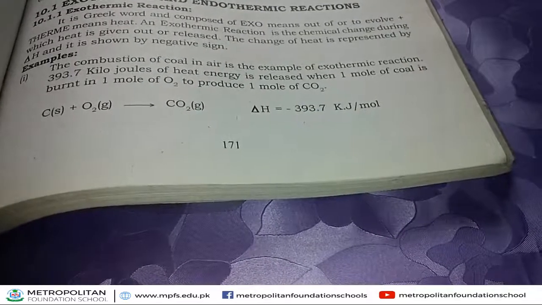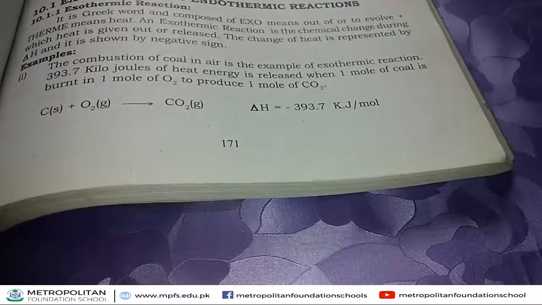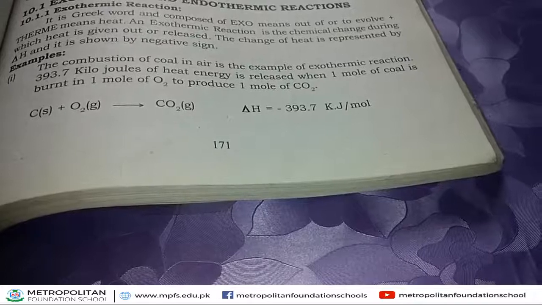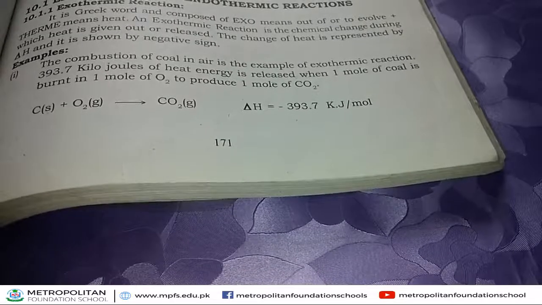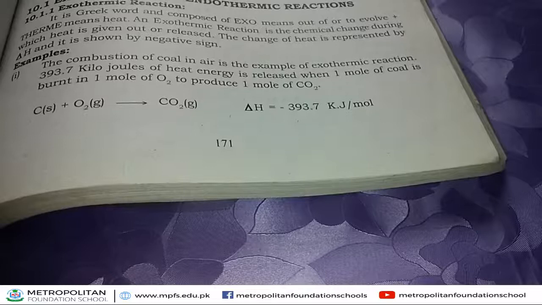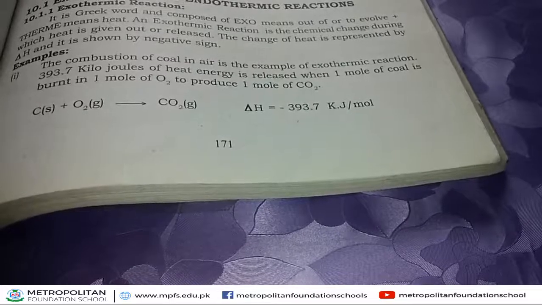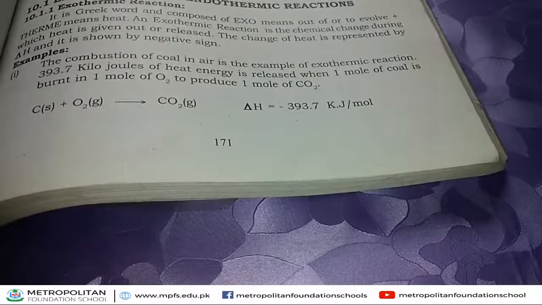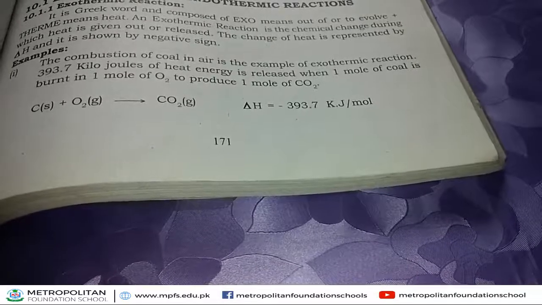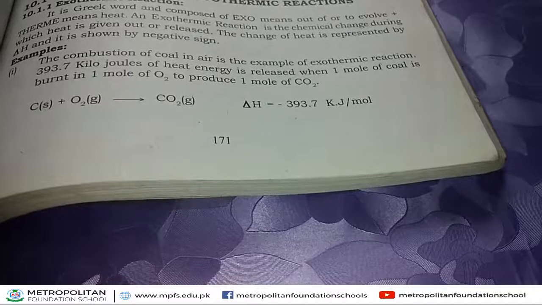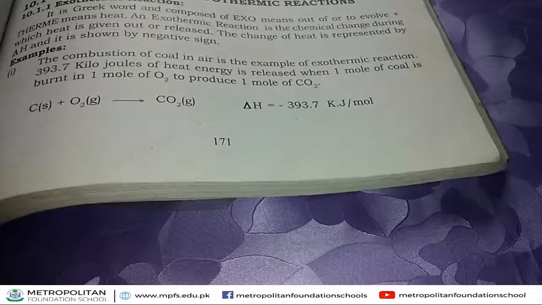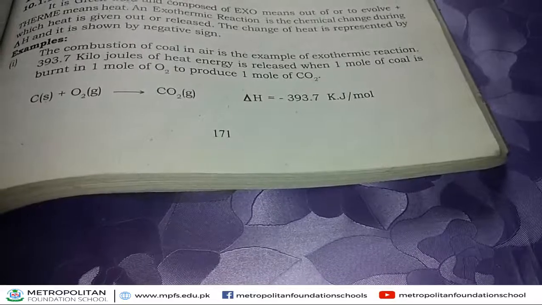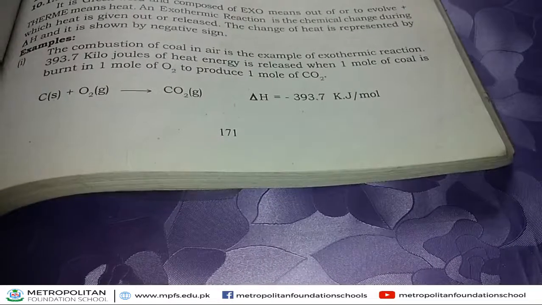This change of heat is represented by delta H, and along with the value of delta H, a minus sign is written. Kilojoule per mole is a unit of heat energy.